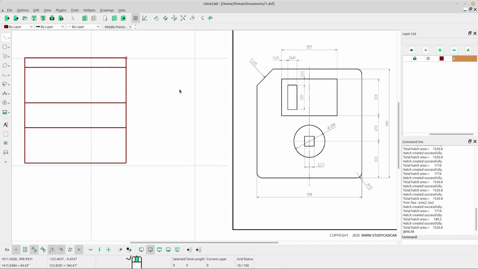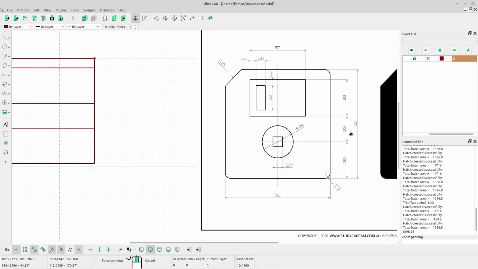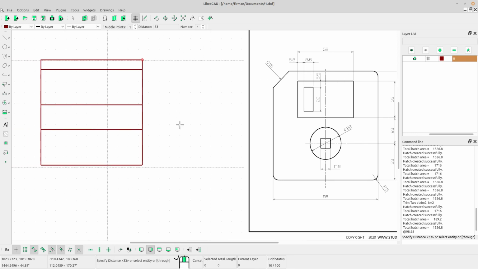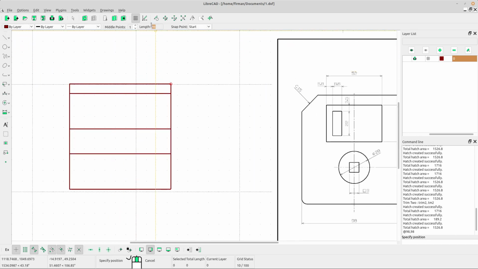Oh sorry, we need the parallel line tool again. Select parallel line tool and then we will create... no, not parallel line. Sorry, select a vertical line, I think. Okay, type the length in the box.